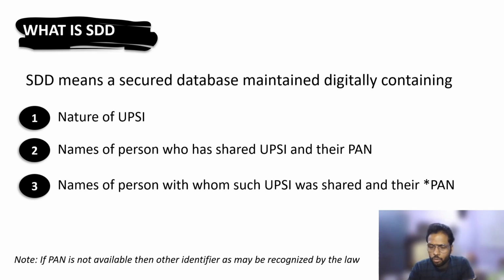There could be very normal circumstances wherein the person doesn't have a PAN, like a foreign national. If you are sharing information with a person who is not in India or is not required to have a PAN, you have to obtain another unique identifier which could be recognized under the law to fulfill this requirement. So you can understand these features. There is no legal definition per se, but yes, the database should have this information.